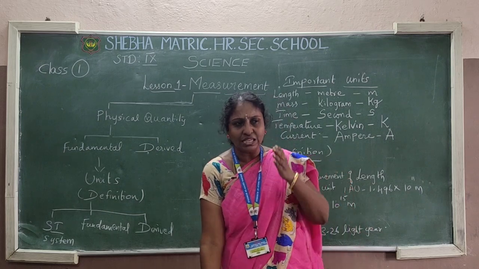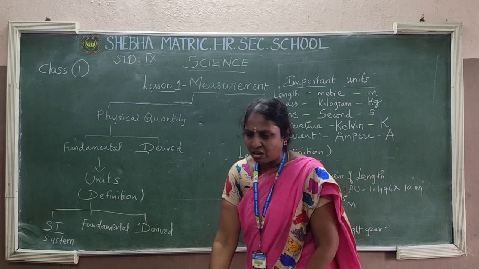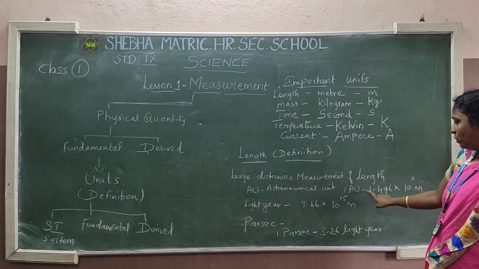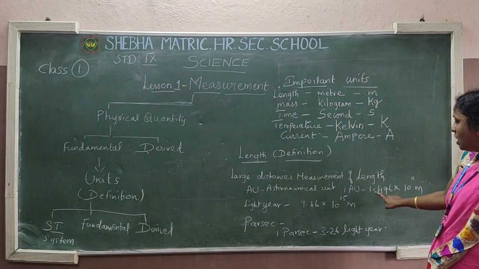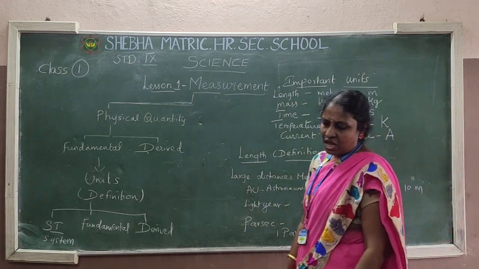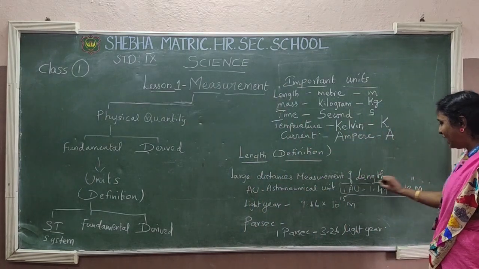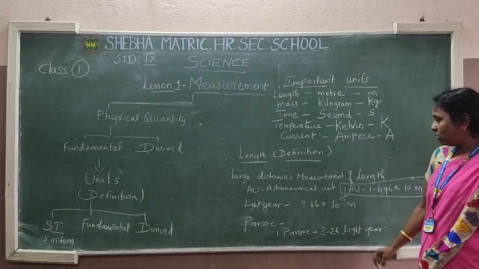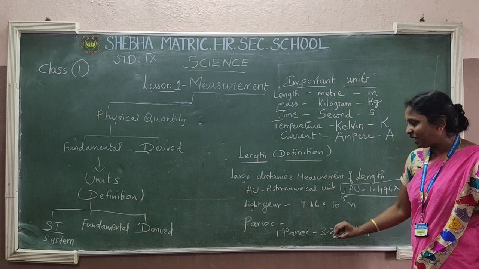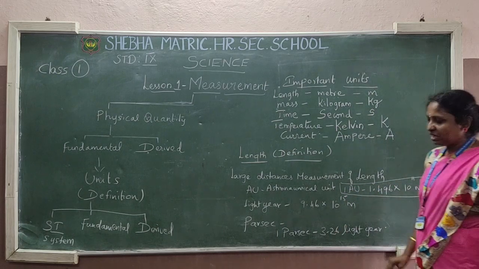So it is a distance of the center of the sun, calculated from the center of the earth. One constant value is given for the astronomical unit. One astronomical unit equal to 1.496 into 10 power 11 meter. When you come across this type of constant values, you have to memorize, because it will be asked in objective type questions. What is the value for one astronomical unit? 1.496 into 10 raised to the power of 11 meter.